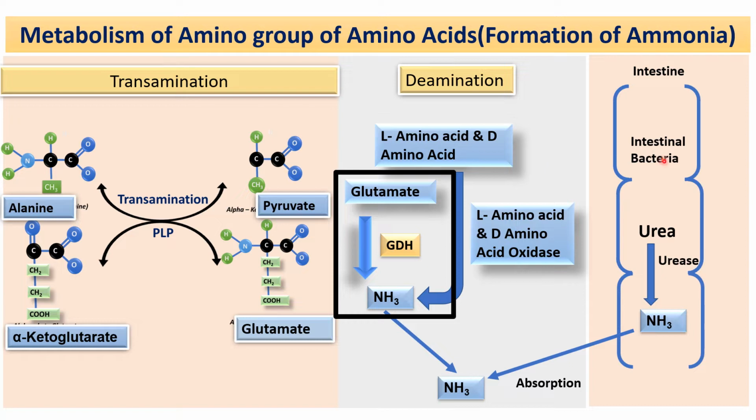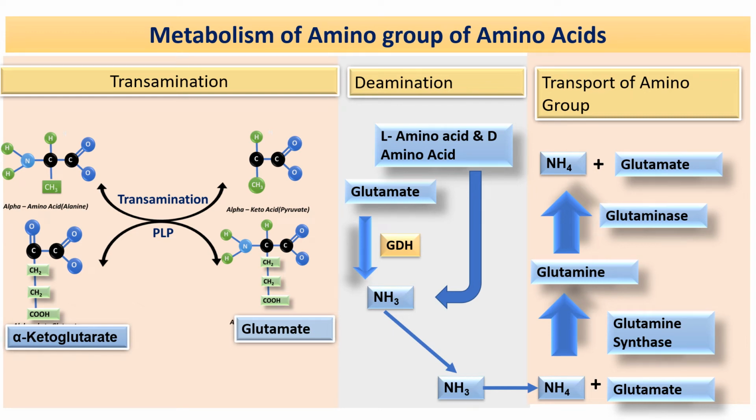And in this series, we have another pathway: a small amount of urea is produced in the intestine by the action of intestinal bacteria on urea. By the action of the urease enzyme, there is formation of ammonia, and this ammonia, which is a small quantity, is absorbed from the intestine and contributes to the formation of ammonia. So here you can see that these are the pathways by which you are getting ammonia. These are the steps involved in the formation of ammonia.